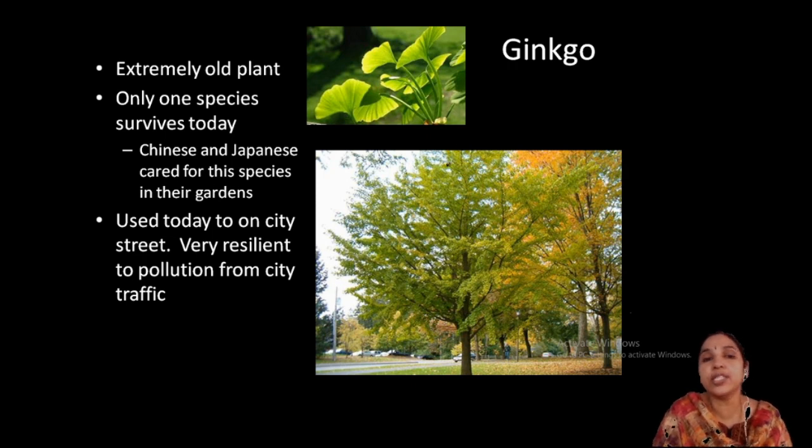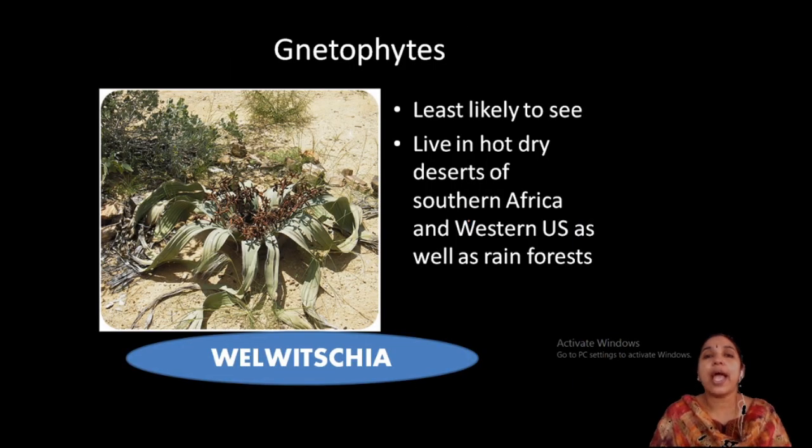Usually now it occurs in China. They grow it as an avenue plant along the roadsides, and it is also considered as the goddess of Buddhists, and in Jain temples, everywhere you can see this plant. It is actually resilient to pollution from city traffic, which is very important. And this is a gnetophyte. Gnetophytes have three members, Gnetum, Ephedra and Welwitschia, only three members.